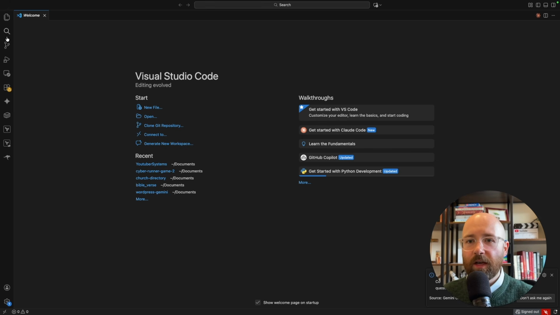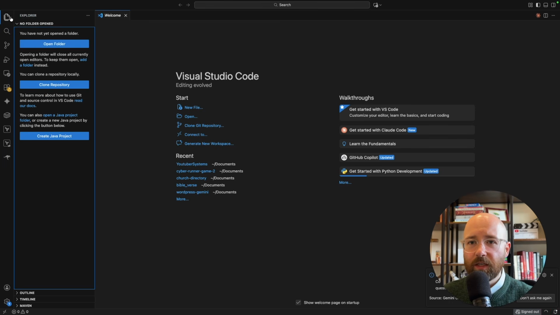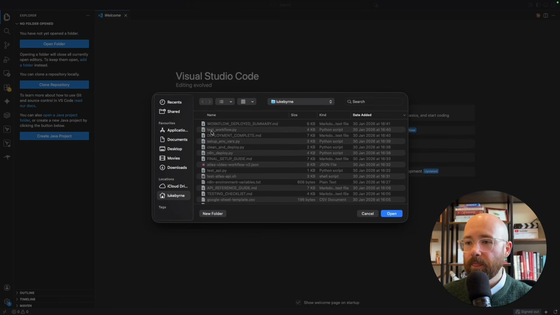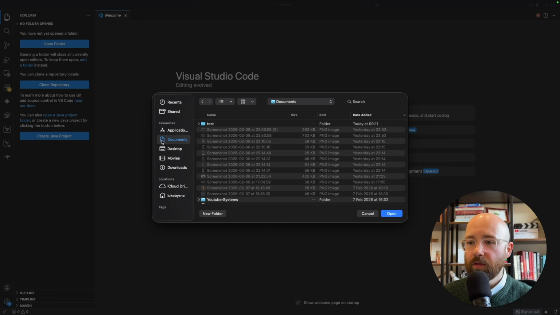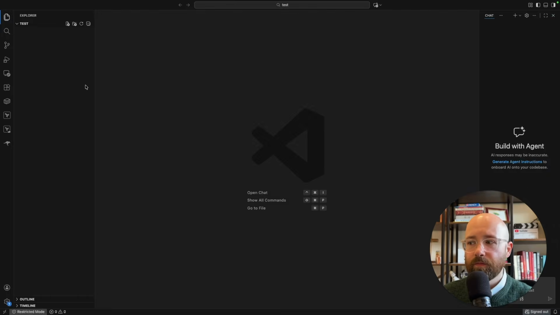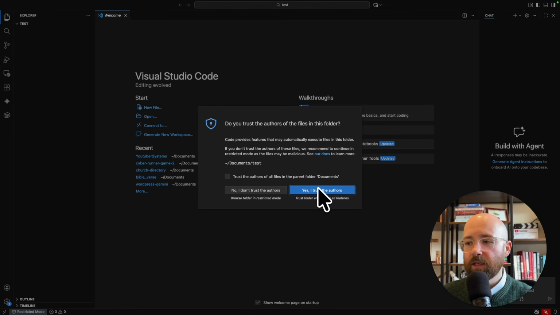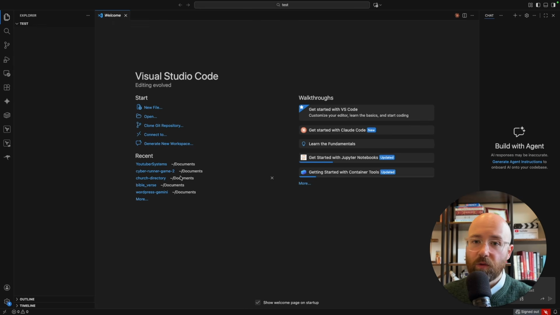But basically on the left hand side here, we have a bunch of stuff. All you're really concerned about is this top one, folders. So this is which folder you have open. So if we open a folder, let's go and see. We'll go to documents. I have this test folder, that's fine. Let's open that up. And then you just, yes, I trust the authors, because we're the authors.